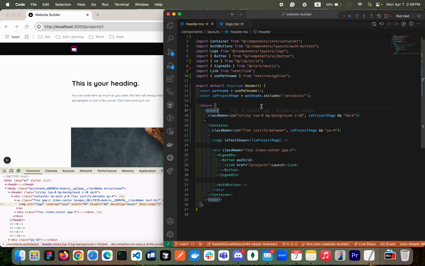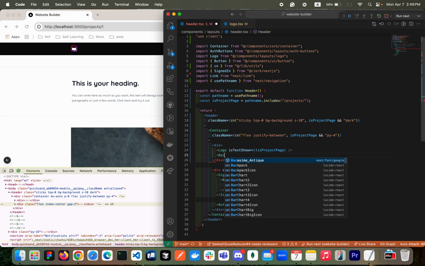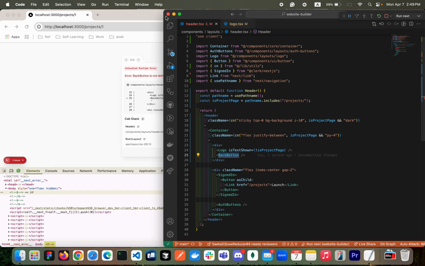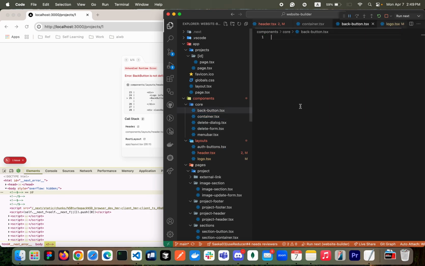So what I would do is just create one component called BackButton. But of course, we need to wrap a div tag here. I will have the BackButton. Of course, we need to create the component. Here, back-button.tsx, and then BackButton.